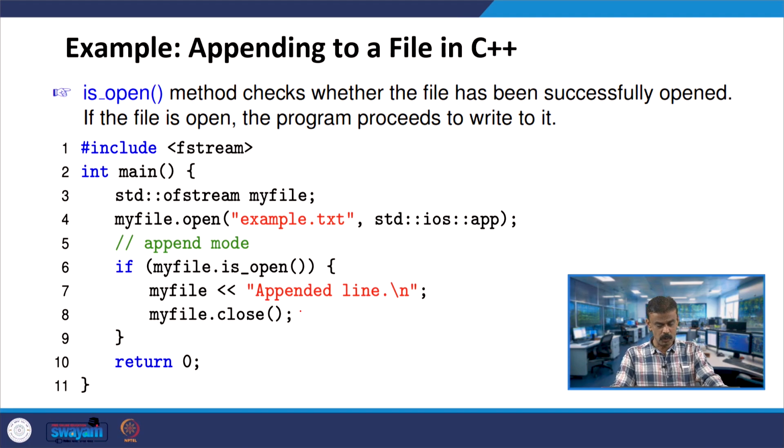Then you have to close the file, myfile will invoke close, so it will be closed. After appending this particular text, or whatever you want, the appended line and then a new line, the cursor will go to the next line, and when you open the file example.txt you will see the appended line. Now let us go to the program.